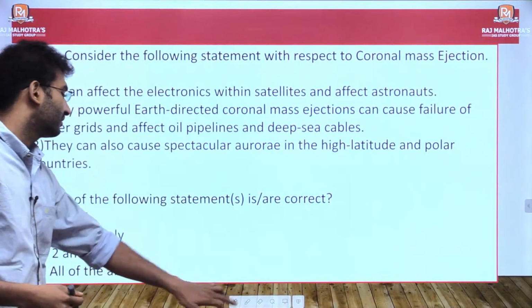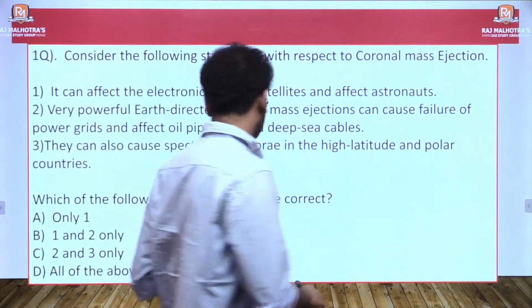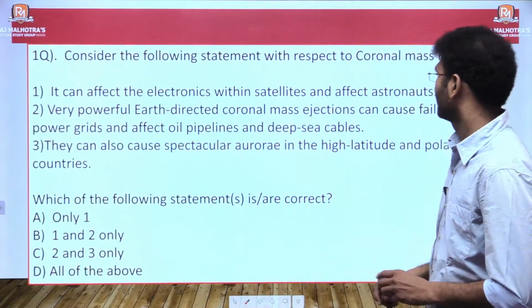Before that, let's solve a question. The question here is, consider the following statements with respect to coronal mass ejection. Statement 1, it can affect the electronics within satellites and affect astronauts. Statement 2, very powerful Earth-directed coronal mass ejection can cause failure of power grids and affect oil pipelines and deep sea cables. Statement 3, they can also cause spectacular aurora in the high altitude and polar countries. Right?